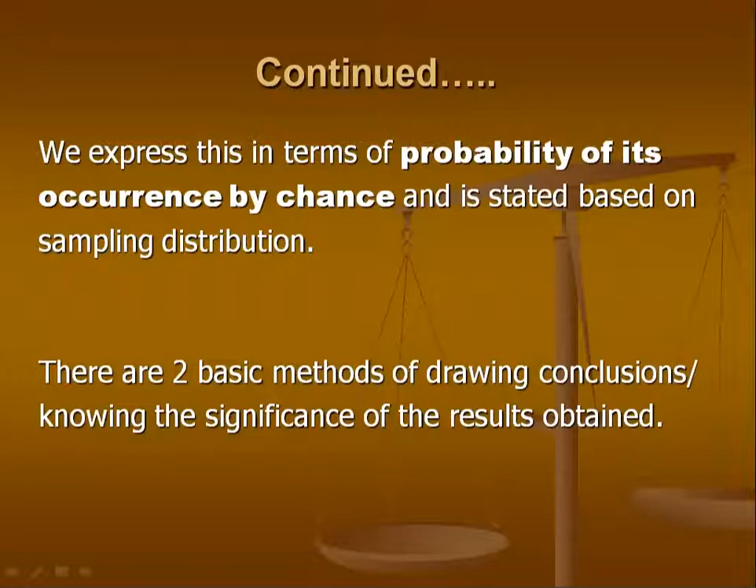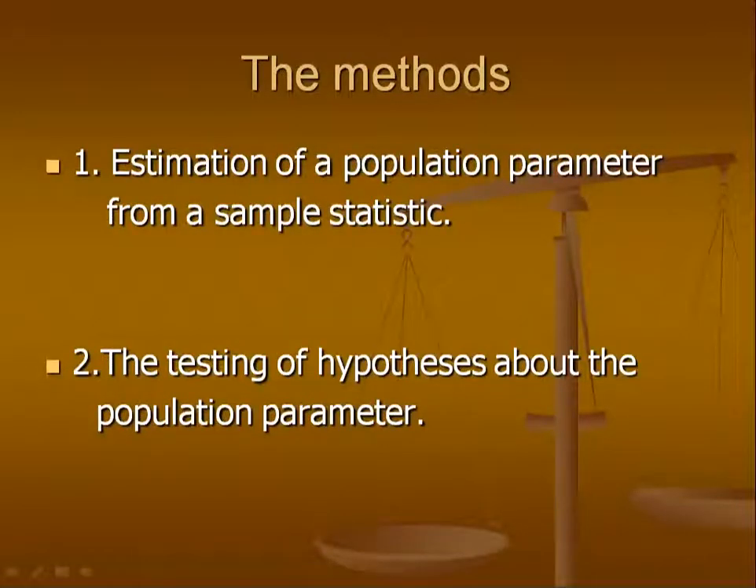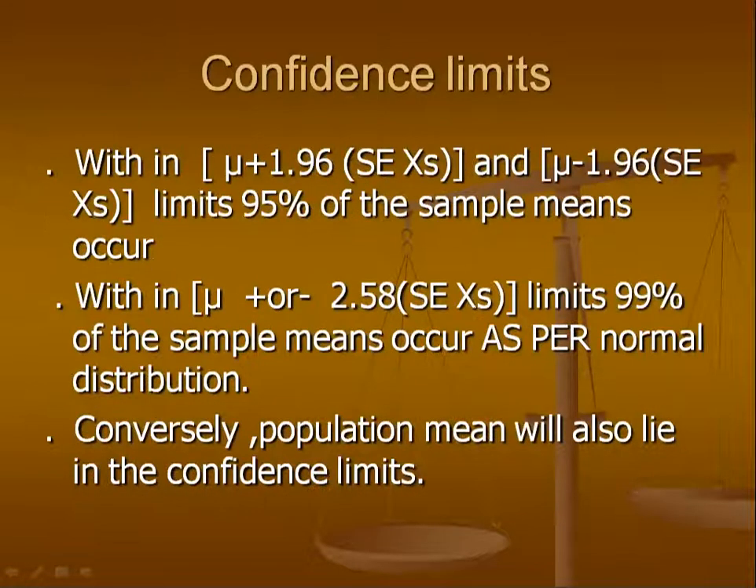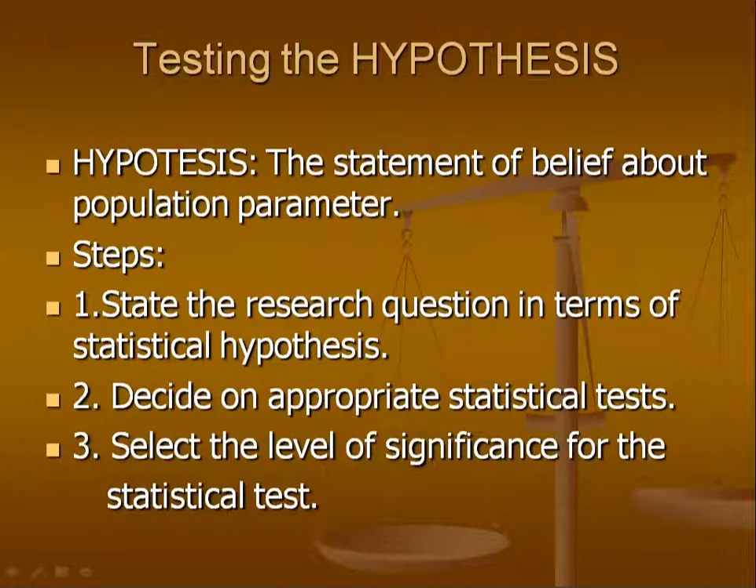So we express this in terms of probability of its occurrence by chance, and it is stated by sampling distribution. There are two basic methods for drawing conclusions. That is estimation of population parameter by simple statistic, or testing the hypothesis about the population parameter. So with estimation of population parameter, we calculate the sample parameter and set up the confidence limits. As per the normal distribution, we say that the sample mean lies within the confidence limits.